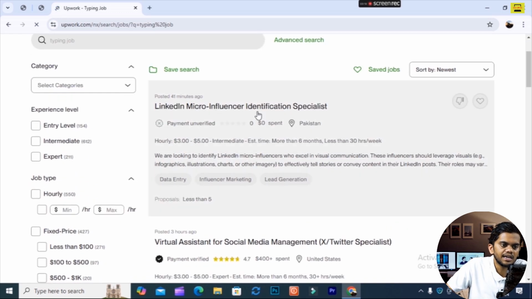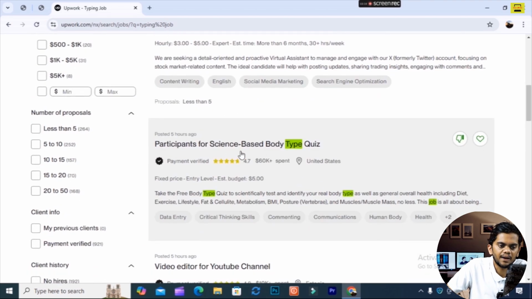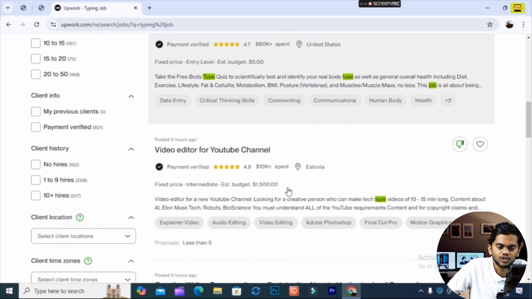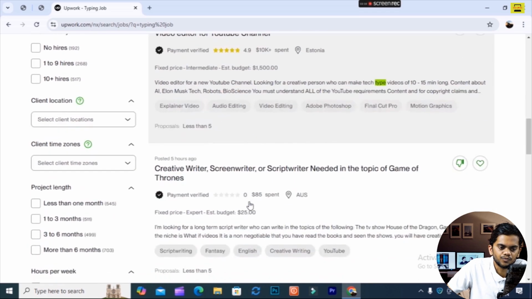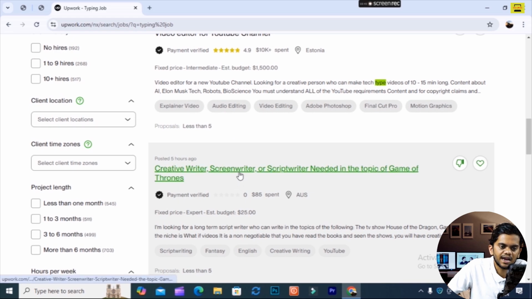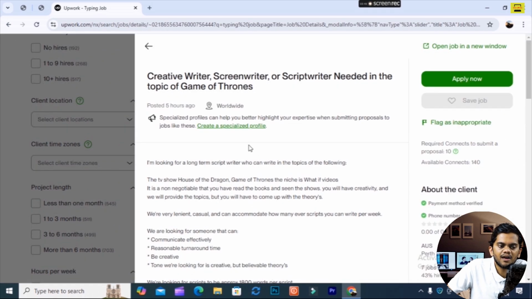Then you see here LinkedIn micro influencer identification specialist. You see here how much you will get hourly, $3 to $5 on an hourly basis. Then you can see a participation science and body quiz type. You will get $5. Then video editor for a YouTube channel, so you will get a $1,500 estimated budget. Suppose I like the one, screenwriter or script writer needed for a topic on games and tools. So I will click here, and then you can apply from here.